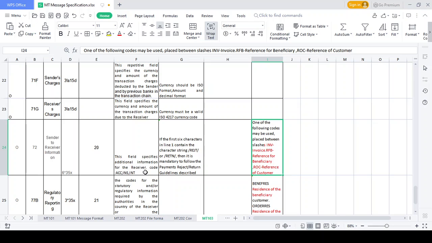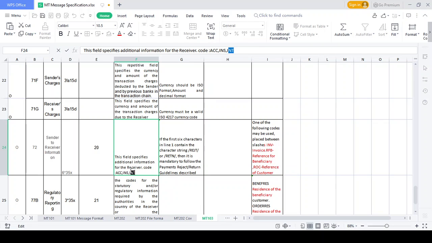These details provide the additional information of the receiver code. What is the additional information? Reference of the beneficiary, reference of the customer, invoice like that. Reference of the beneficiary means who is the beneficiary or who is the ultimate beneficiary, okay? Ultimate beneficiary means, for example, the TCS IT, TCS software beneficiary like that. Got it?